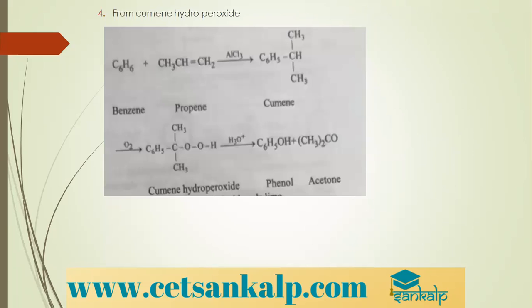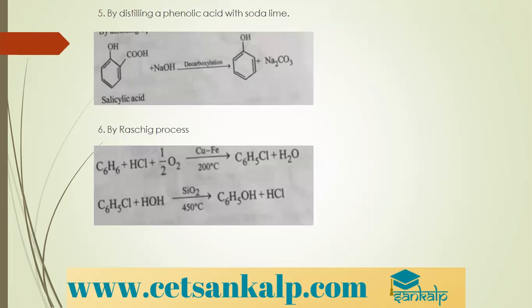Then next is the cumene process. What is the cumene process? Benzene is treated with propene, we get cumene. This cumene, when treated with oxygen, gives cumene hydroperoxide. You can see there the OO bridging, it is a peroxy bridge. This on acid hydrolysis gives us phenol and acetone. Both products are very important. You cannot just write phenol, we write phenol and acetone.